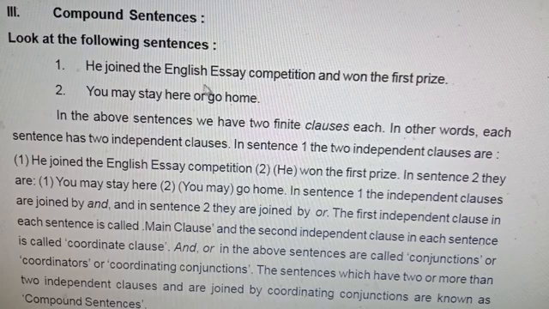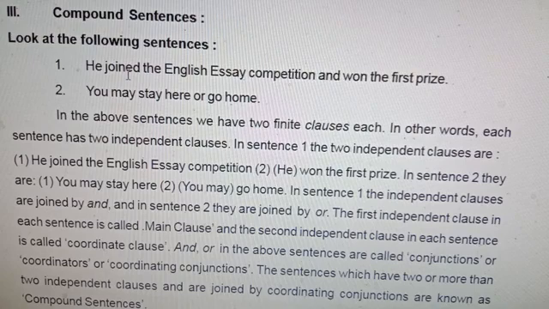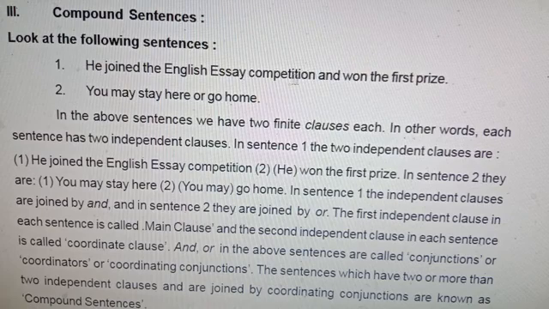He joined the English essay competition and won the first prize. In this sentence, joined has a tense form, past tense. He joined the English essay competition has one finite verb. So it is a main clause, a simple sentence. It is also a finite clause, having one finite verb.